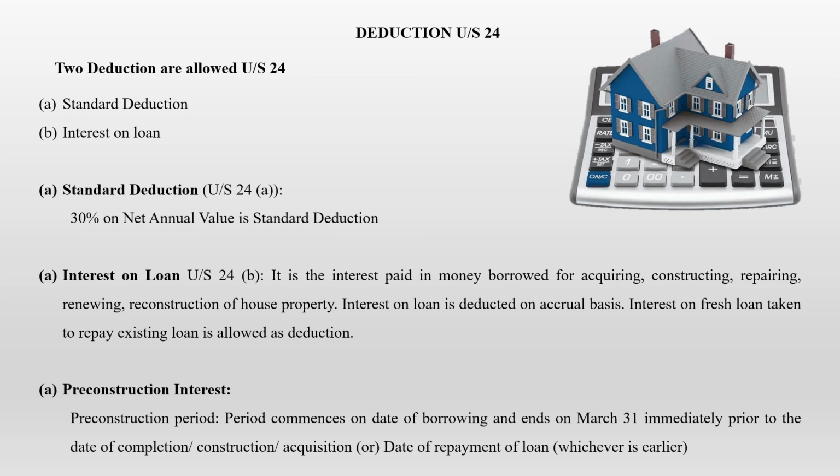Pre-construction interest. Pre-construction period is the period commencing on the date of borrowing and ends on the March 31st immediately prior to the date of completion, construction, acquisition or the date of repayment of the loan, whichever is earlier. So when you talk about pre-construction interest, you have to first calculate what is the pre-construction period. Pre-construction interest means after you take the loan, you have to construct the house. Before constructing the house, you will have to take the loan. So that period is what is called as pre-construction period.